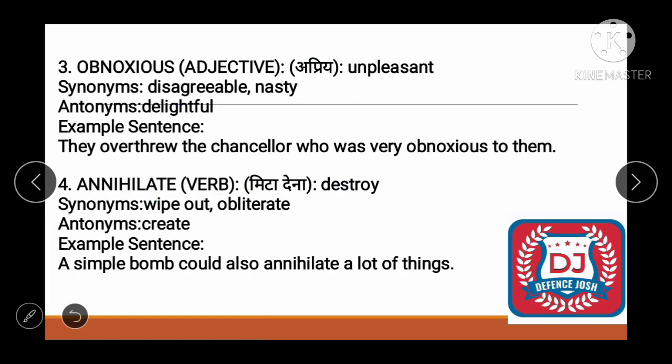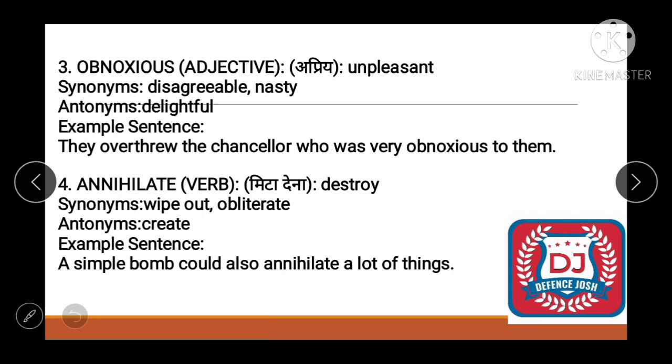Okay, now moving toward the next word, it is obnoxious. What is obnoxious? It is unpleasant. If something is unpleasant, you will say obnoxious. From the next time you will say obnoxious. Then what are the synonyms? Disagreeable and nasty. See friend, what is nasty? Nasty is very bad. And disagreeable we use for a person who is not pleasant or agreeable.